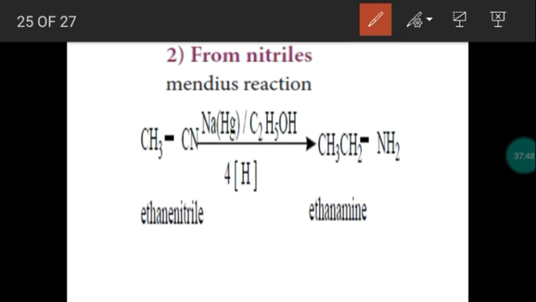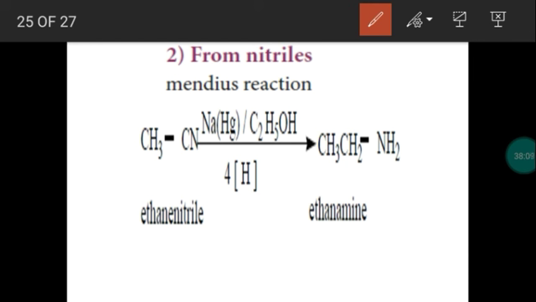The second preparation method is the reduction of nitriles. Nitriles are nothing but cyanides. So you can reduce cyanides as well as isocyanides to get amines. The same reduction process: you may pass hydrogen in the presence of palladium, nickel or platinum, or use lithium aluminum hydride.